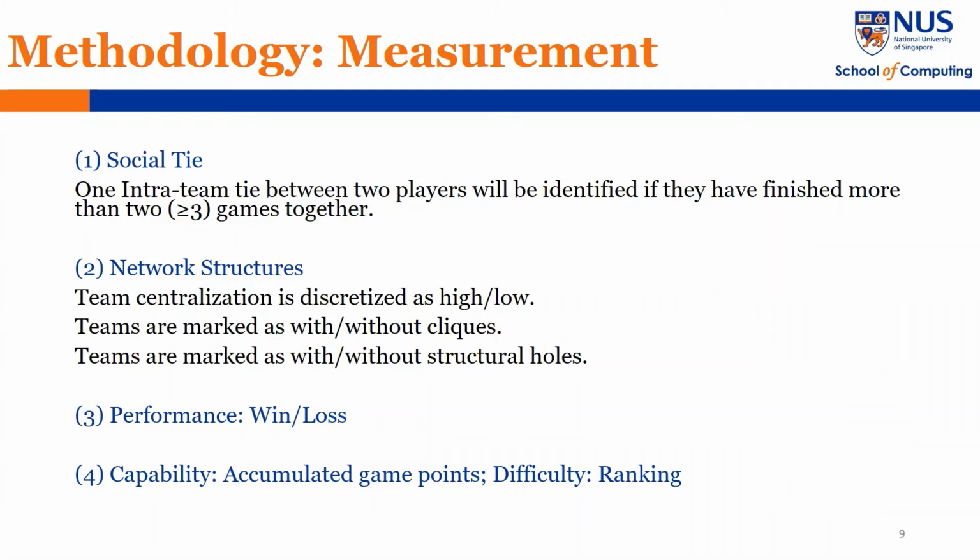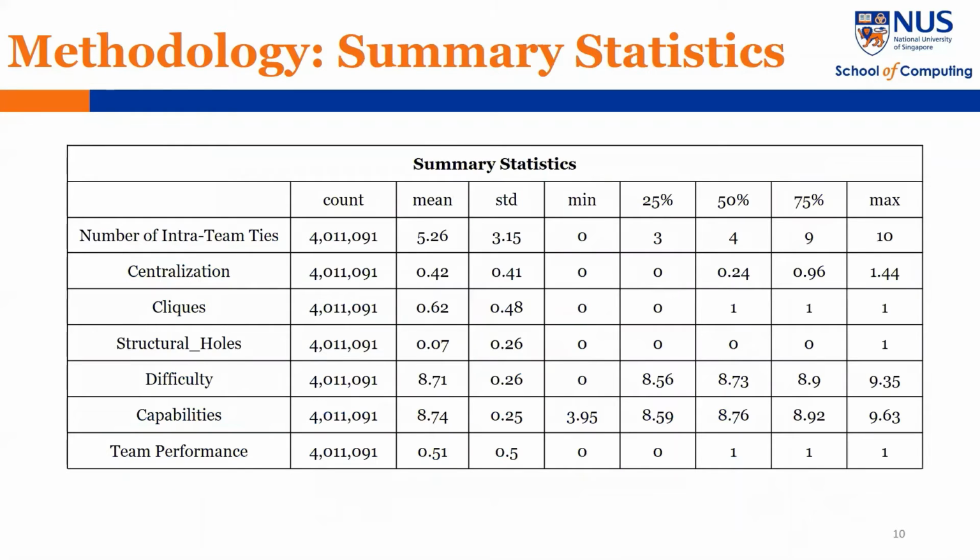Then we figure out network structures for each team. We first compute centralization for teams and categorize them into highly centralized ones and low centralized ones. Also, we figure out if teams have cliques or structural holes. Finally, team performance is measured by the game result, win or loss. Team members' capabilities are measured by their accumulated game points. Game difficulties are measured by team members' ranking in the game.